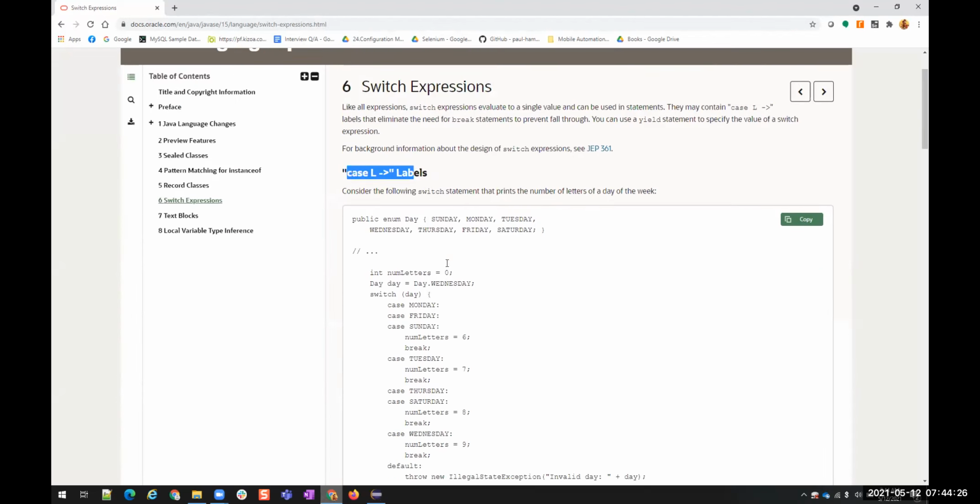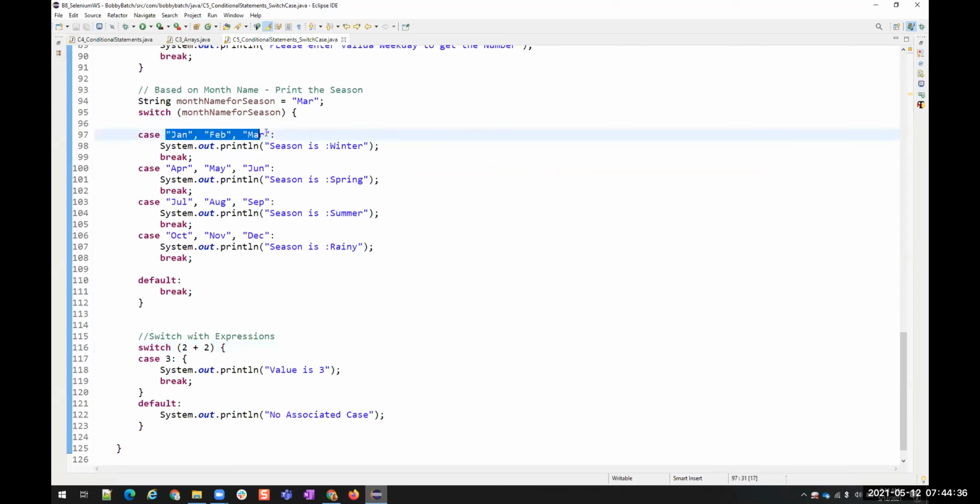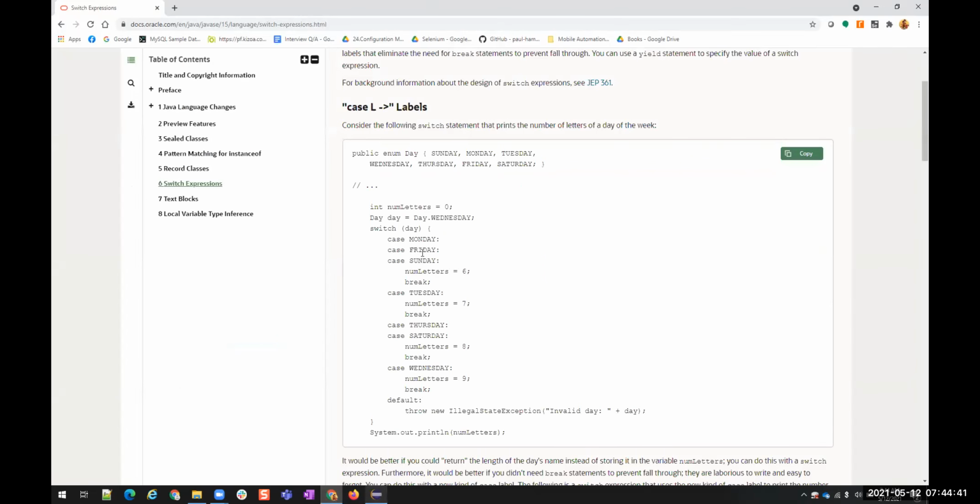You see case labels, if you want to use. So these are multiple cases without breaks. So I used the comma separated values, right? Here, comma separated cases. We can also use it like this without breaks. Monday, Friday, and Sunday. So this is also another way. Without break means it is going to assume that for all these 3 cases, this is the value. For Monday, there is no break, so it is going to assume that all these are under Monday only.